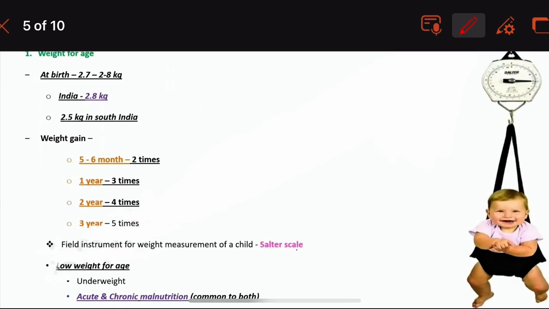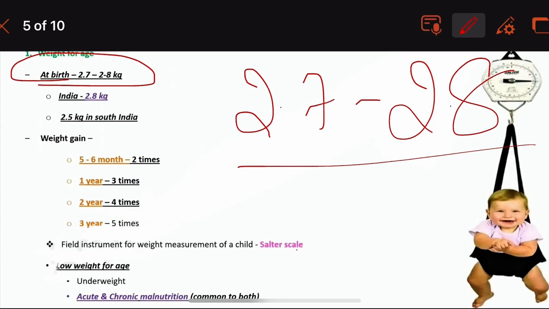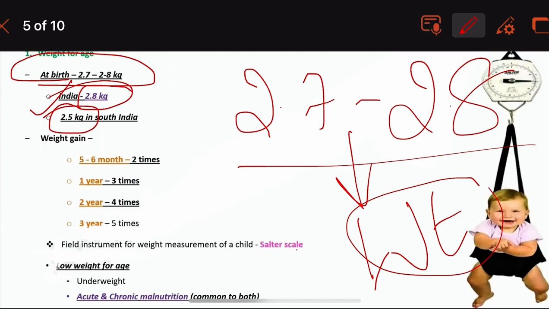So we have an MCQ: at birth in India, the mean weight for the baby is 2.7 to 2.8 kg. In India, it is 2.8 kg, and in South India, it is 2.5 kg. Okay, at birth 2.7 to 2.8, India 2.8, South India 2.5.